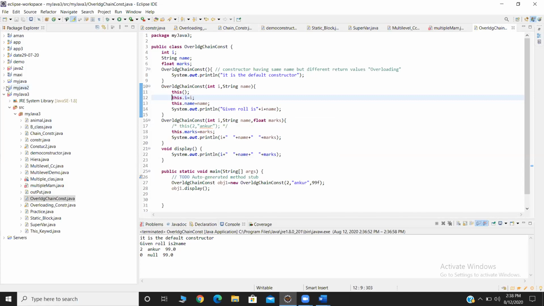Does everyone understand this? Yes, ma'am. Understood, ma'am. Yes, because this dot i was not written, and in line number 17 he is asking to use the value. That's why it is null, okay?